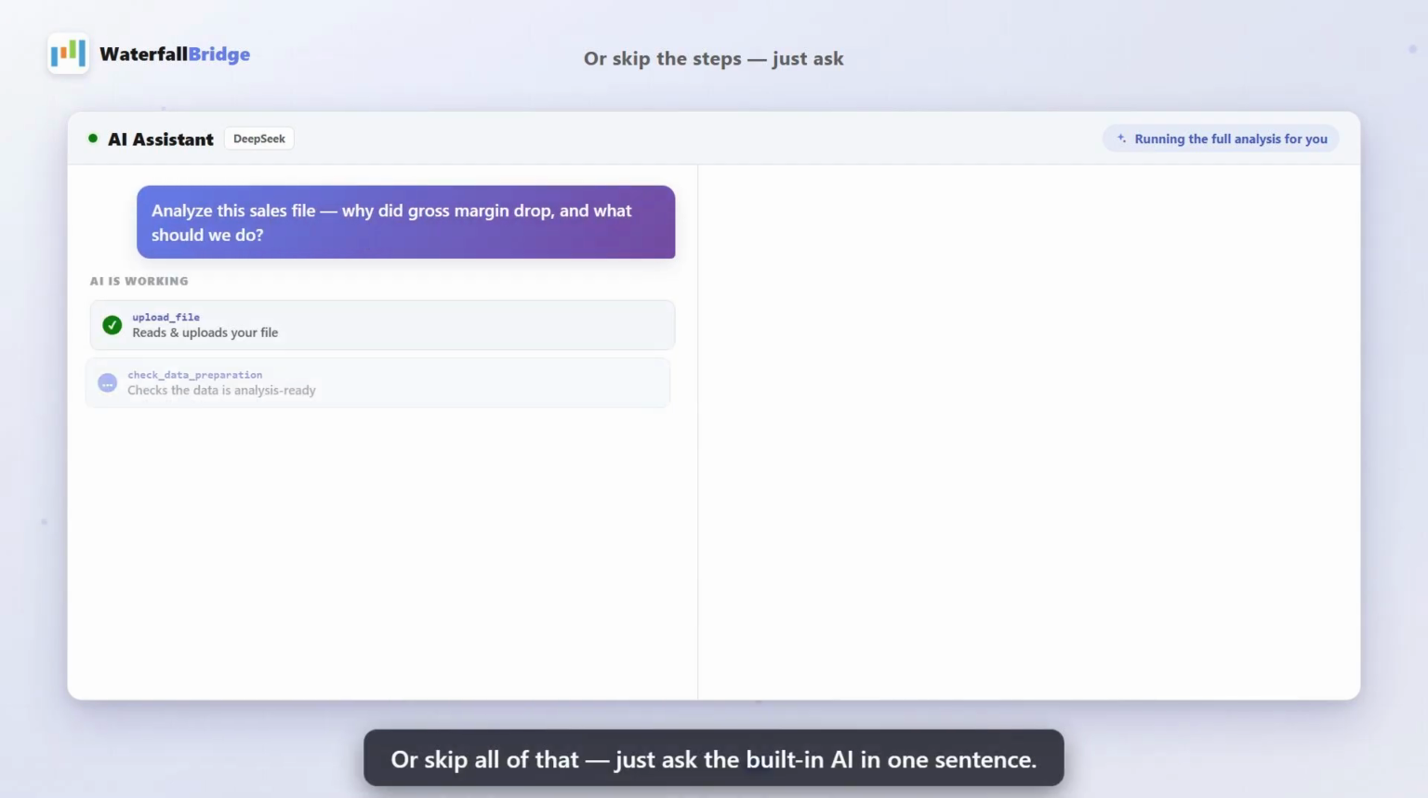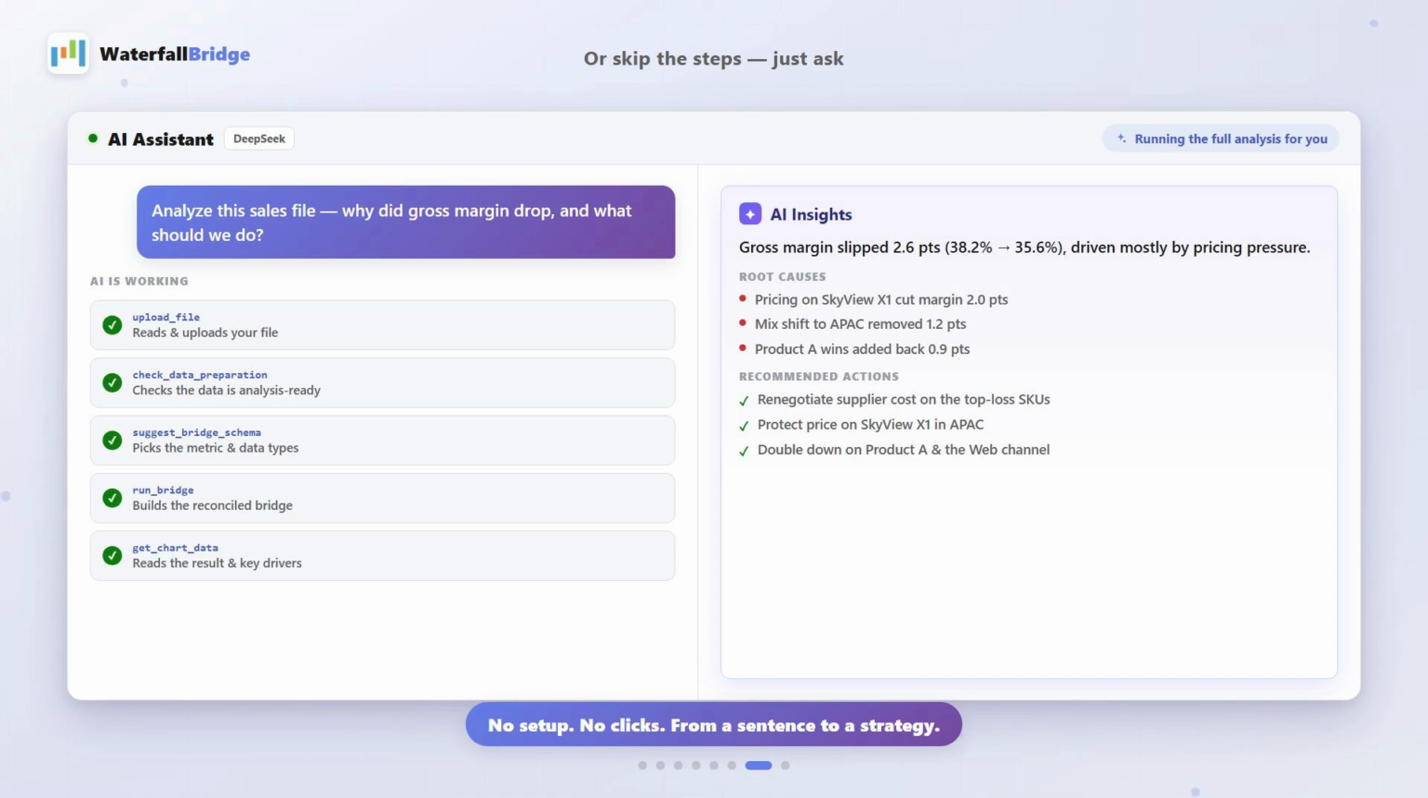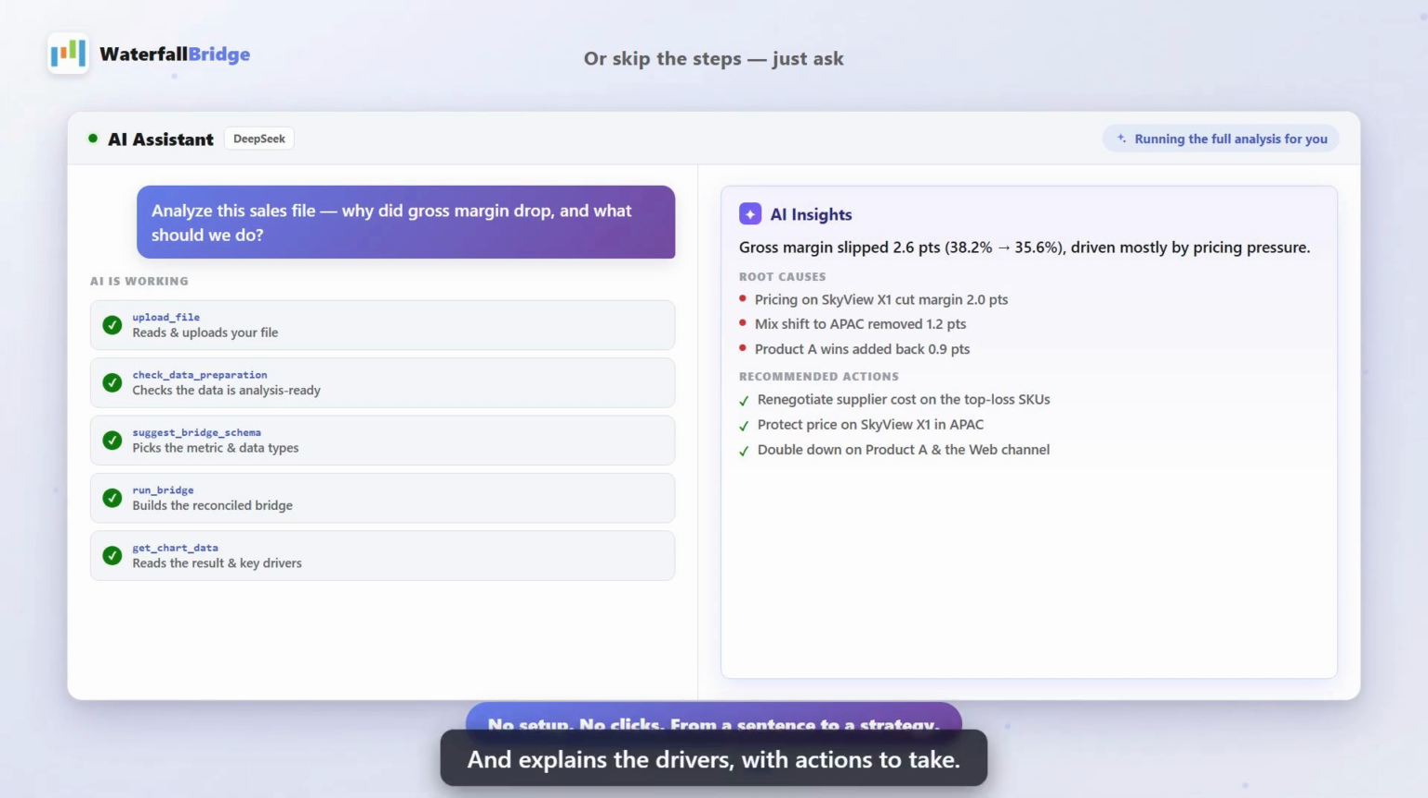Or skip all of that, just ask the built-in AI in one sentence. No uploads, no field setup. It runs the whole analysis for you, and explains the drivers with actions to take.